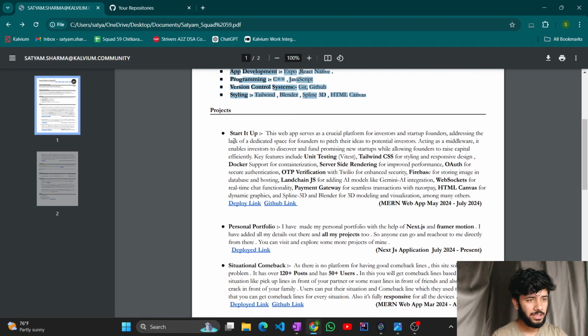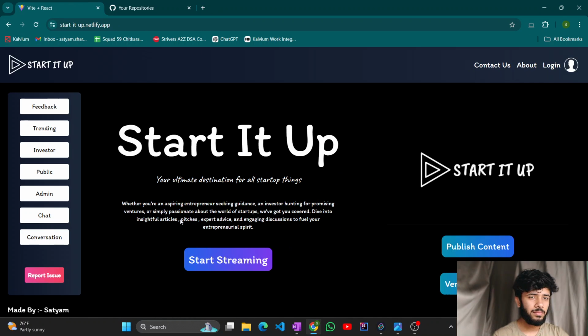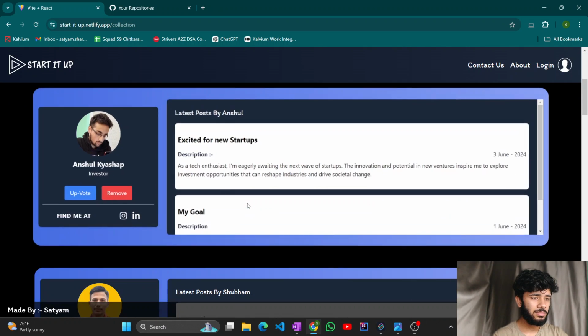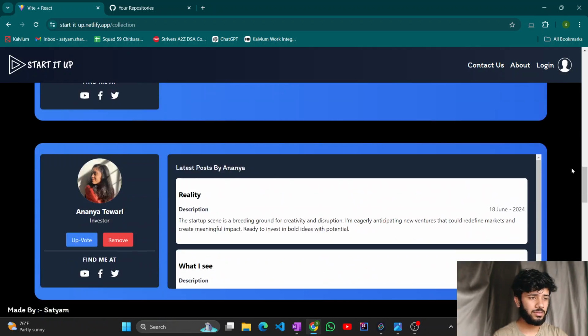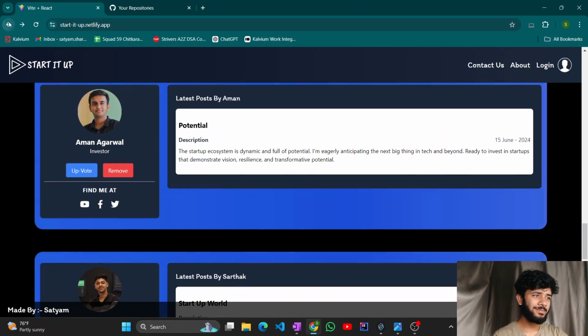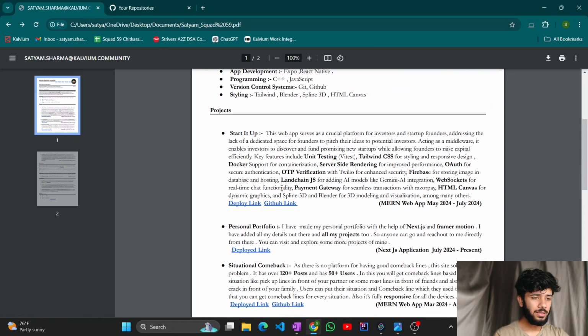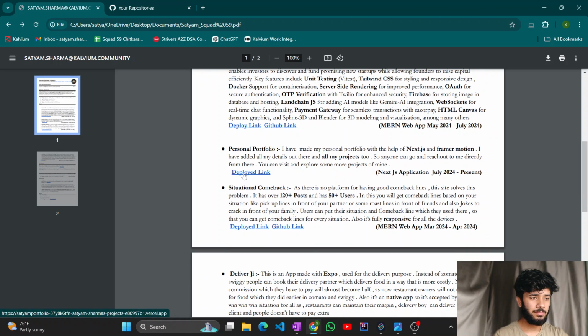The projects which I have worked on: Started Up, Payment Gateway. These are deployed links. So if I go here, yeah, these are deployed links, Started Up. Here you can see many things, like persons who are working here, the simple things, high level things. And next comes my personal portfolio.